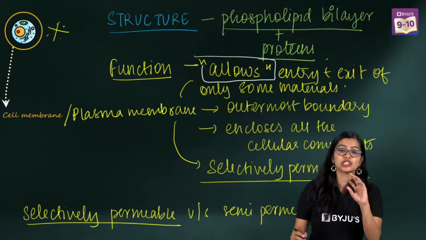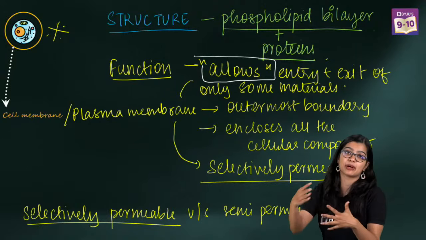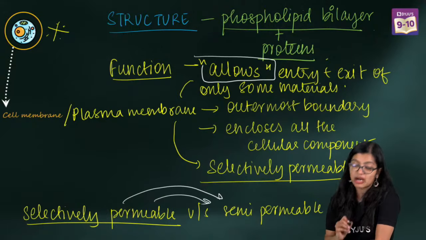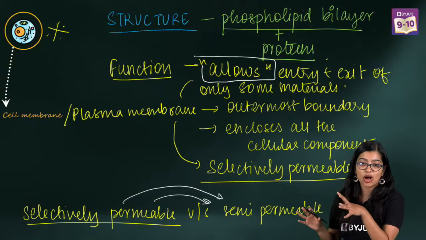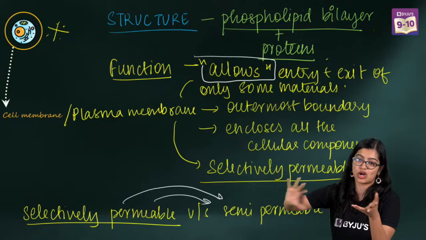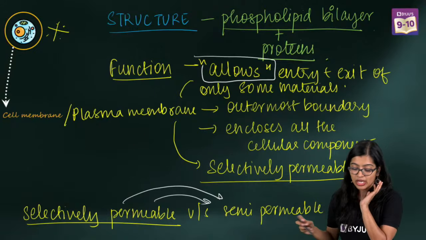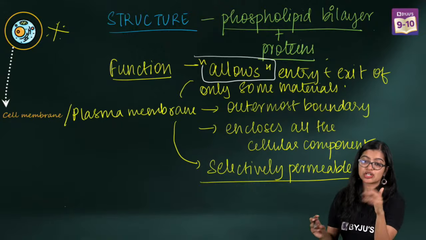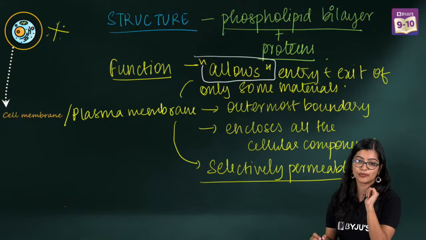Based on this we have semi-permeable. Normally selectively permeable will judge, while semi-permeable will go based on size or various other parameters. The plasma membrane can function as semi-permeable also.